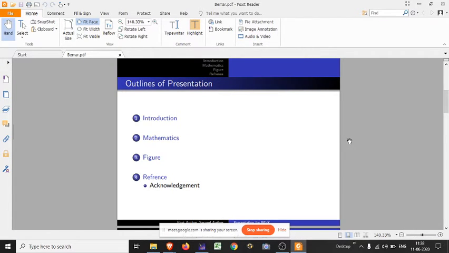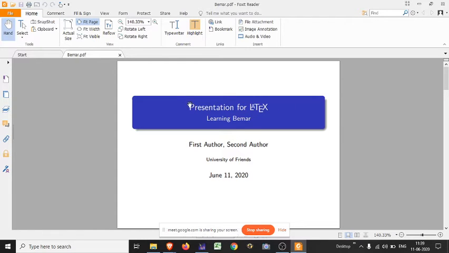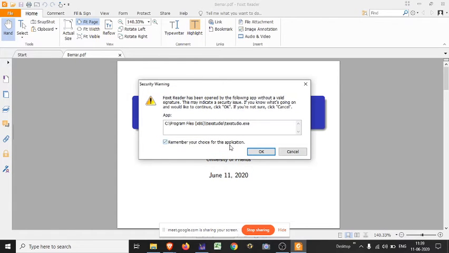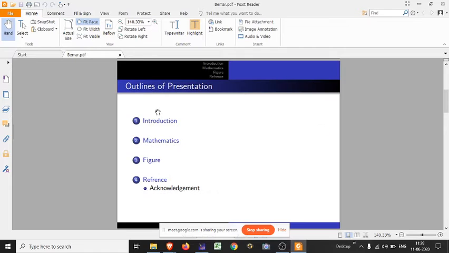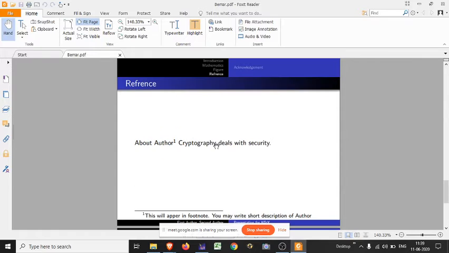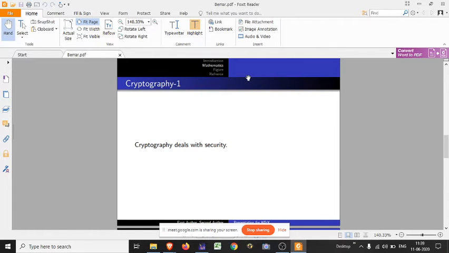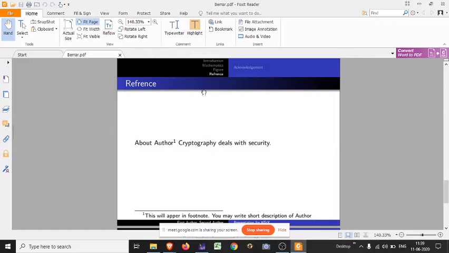So this is the structure. Here the first page is almost the same. From the second page, this is a section, and this is a subsection. So the subsection will appear under the section. It also shows in your outline. Suppose I am showing this, the current subsection page will appear here. Before, in mathematics, I have not used any subsection, so nothing is showing here. But in reference I have used a subsection as acknowledgement, so that appears here.